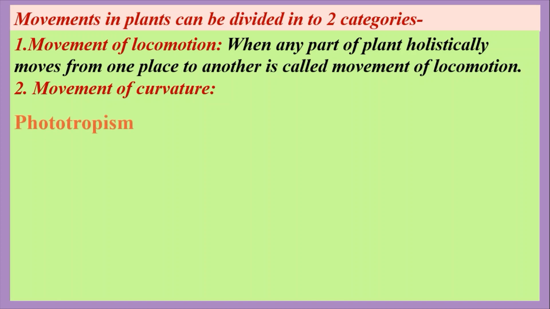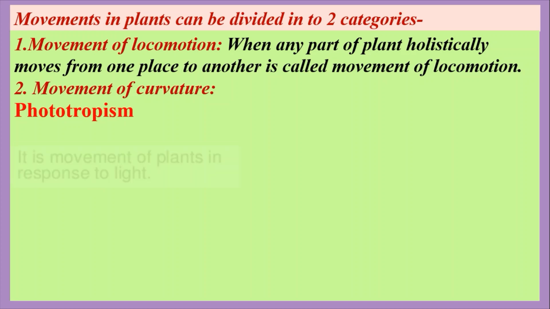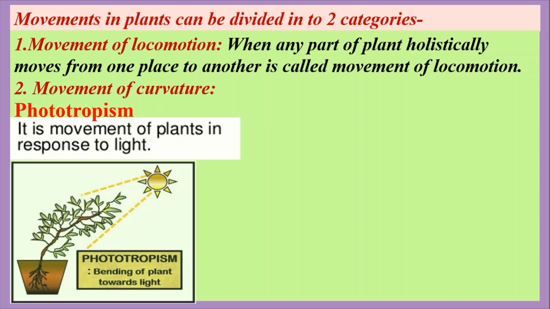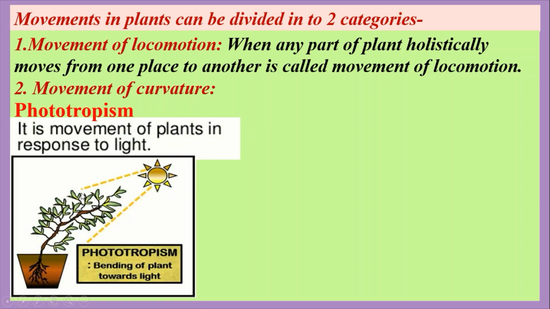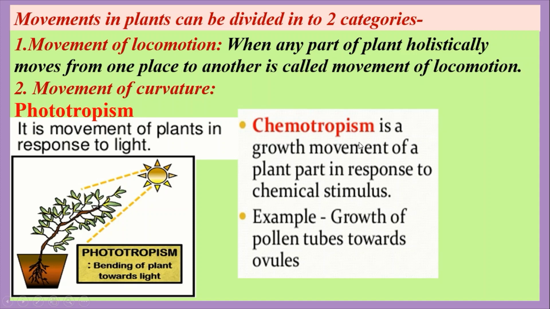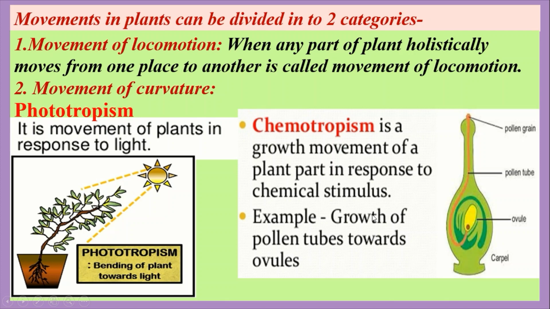First one is phototropism. Here photo means light and tropism means movement. When the plant part moves towards the light, it is called phototropism. In this figure, the plant's part responds to the light. This one is called phototropism. Another one is called chemotropism. It is a growth movement of a plant part in response to chemical stimuli. Growth of the pollen tube towards the ovule is an example of chemotropism. In the figure, this one is a pollen tube, and it moves towards the ovule.